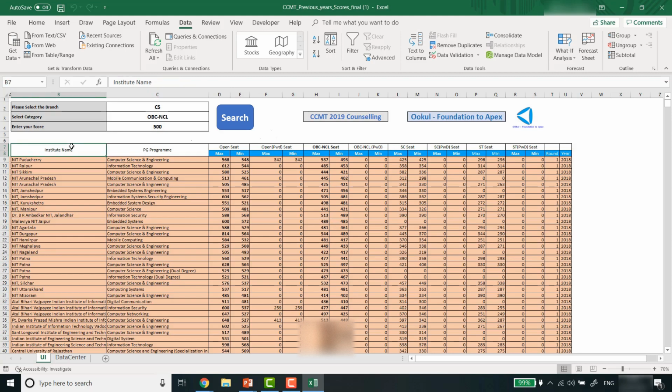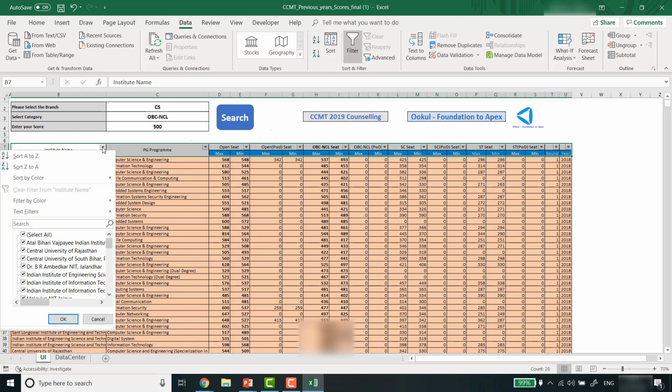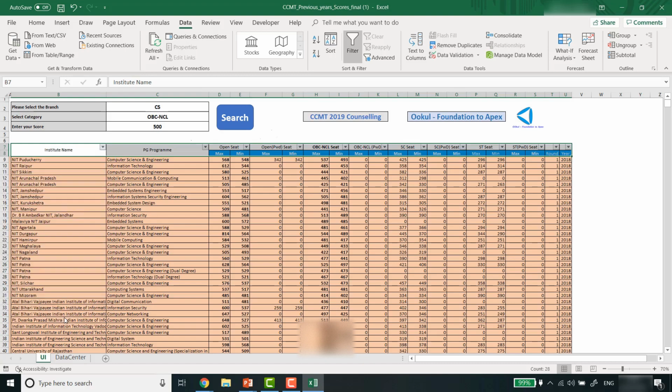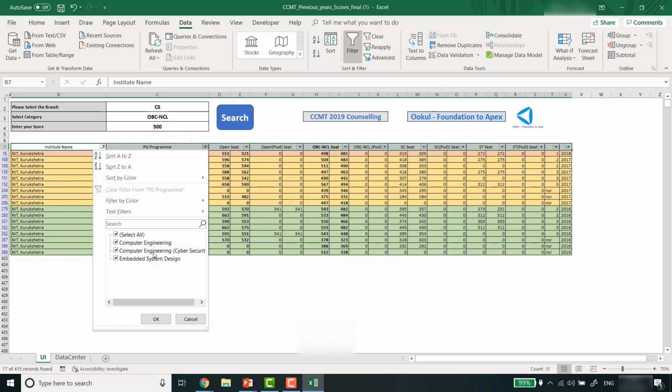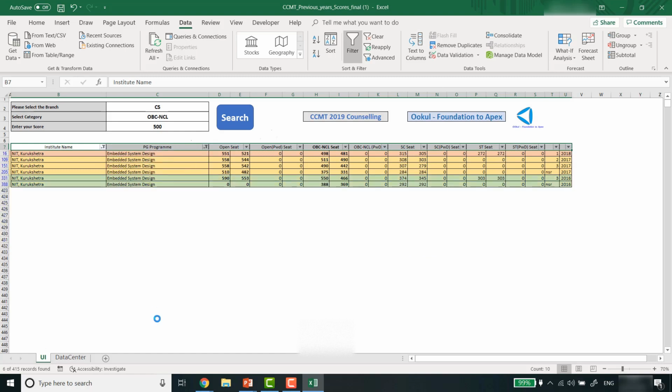Again, if I want to select among any specific institute, what I can do is just use this filter again. Suppose I want to select NIT Kurukshetra this time. If I select NIT Kurukshetra, I see these scores, and again if I want to find something like embedded system design, these are the GATE scores.